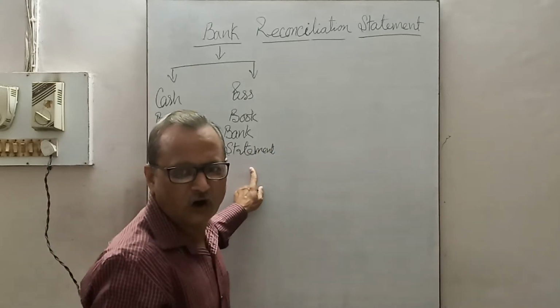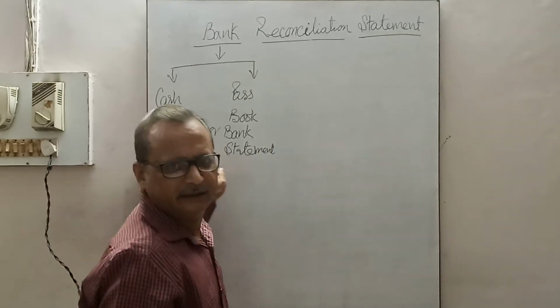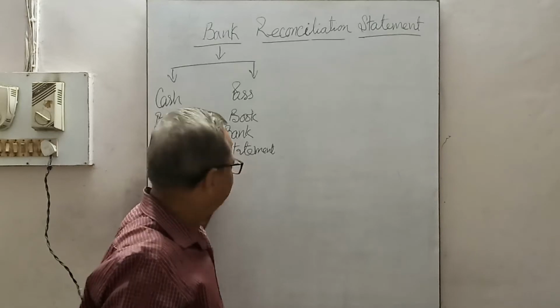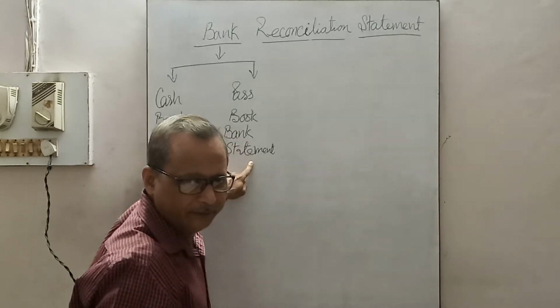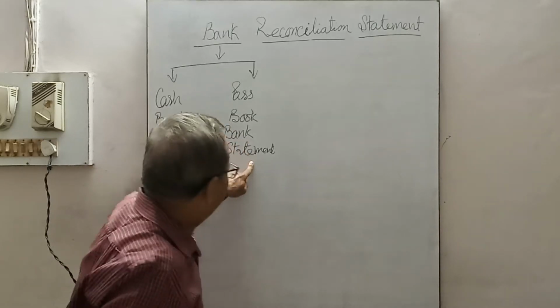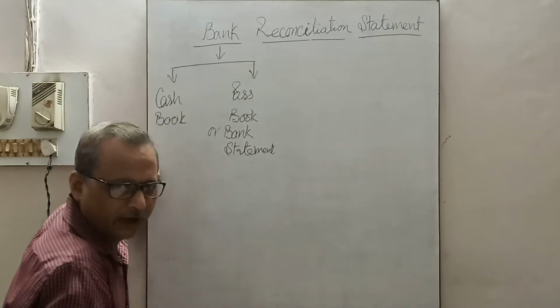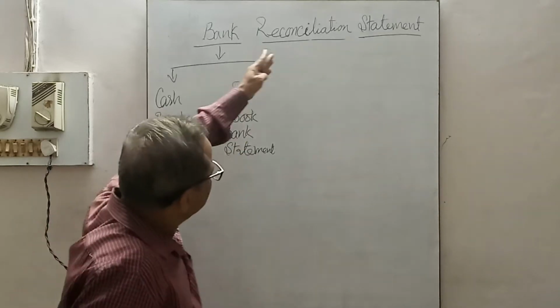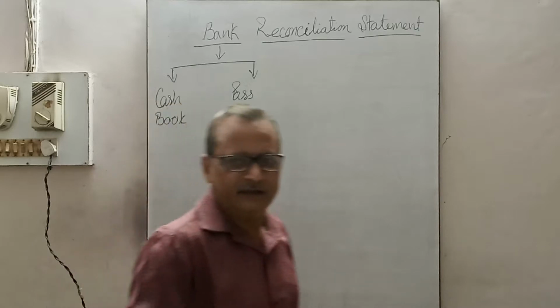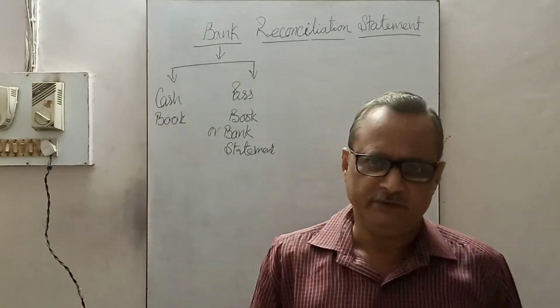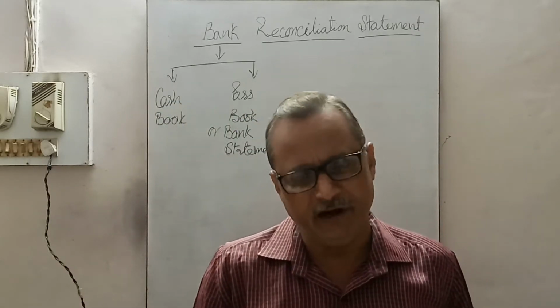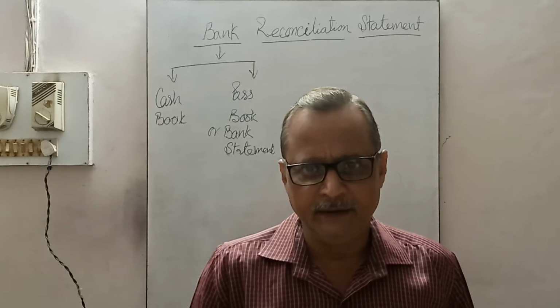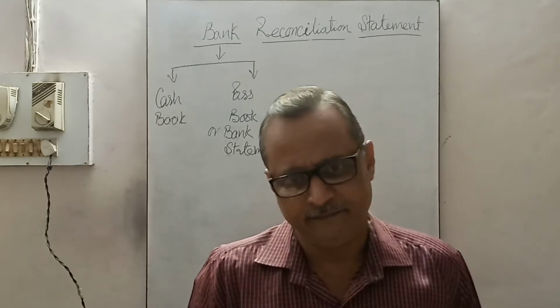Details of the record of the transactions made with the customer are recorded in the books of the bank, and all are recorded in the books of the customer. Reconciliation means restoration, reconciliation means compatibility of one to the other.